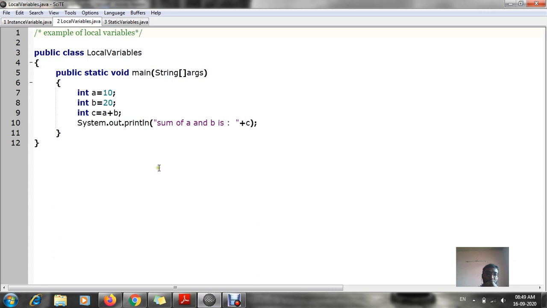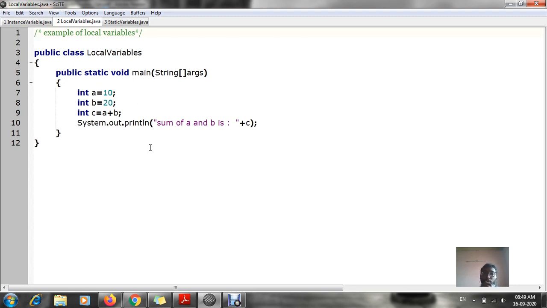First of all, what do you mean by local variables? Local variables are those variables which are available inside a particular block. The name itself says local. As you all know, we say local train.